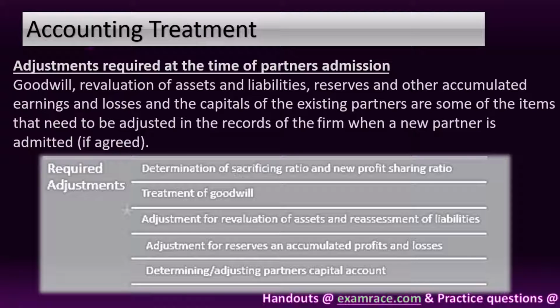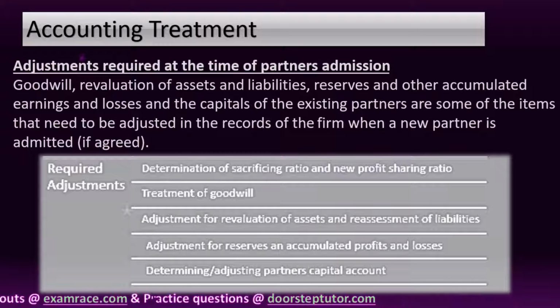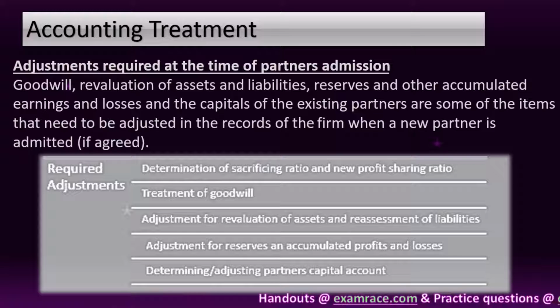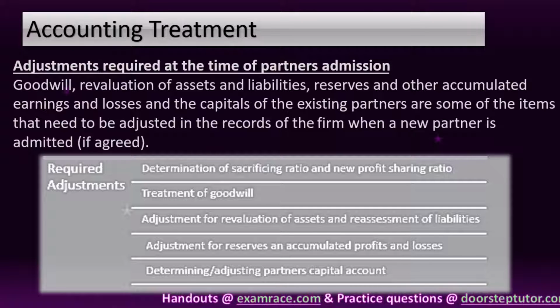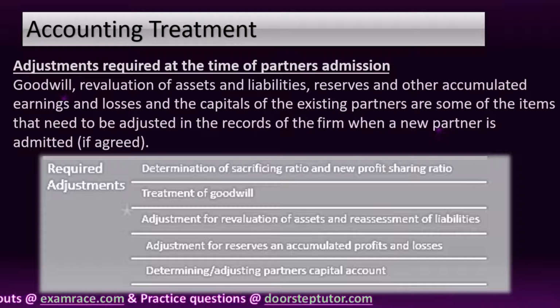If agreed, the partners' capital may be adjusted so as to be proportionate to their new profit sharing ratio. In that case, the new partner's capital is normally used as a base for determining the new capitals of the old partners, and necessary adjustments are made through cash or by transfer of partners' current account.